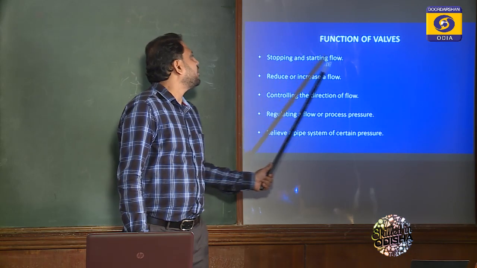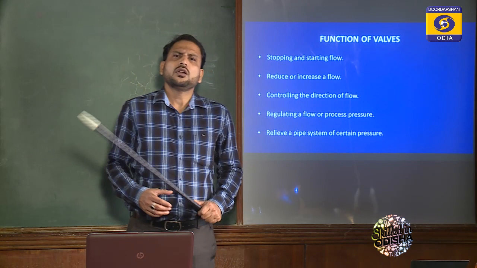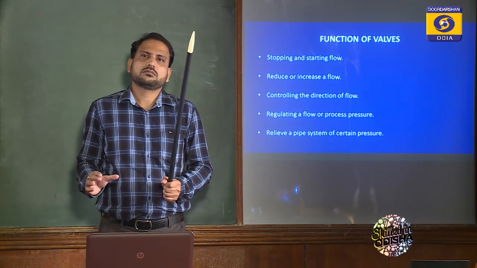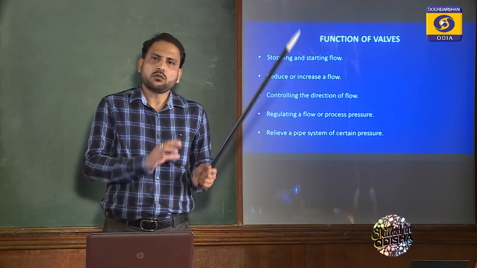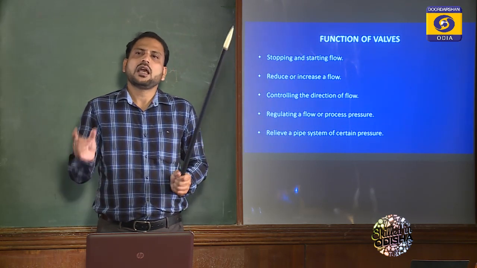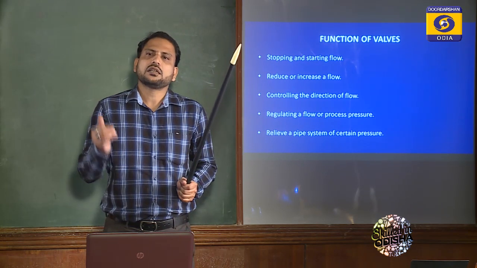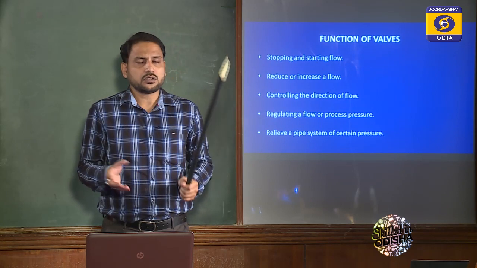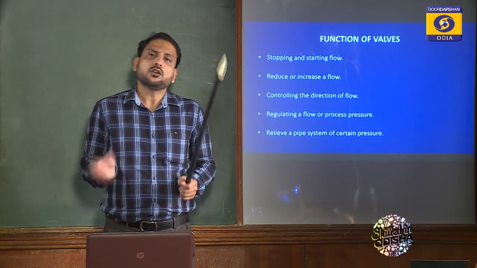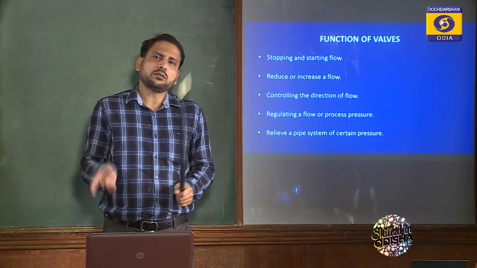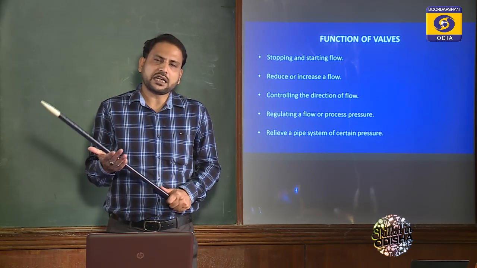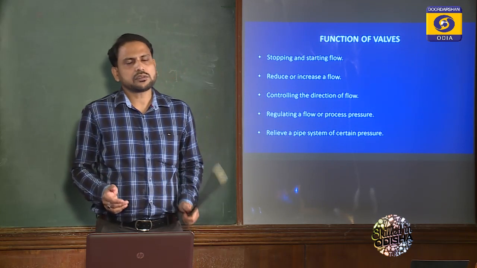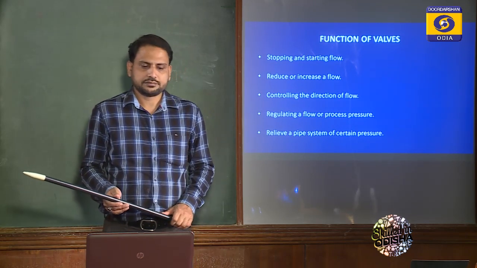When water flows in the piping system and it is suddenly brought to rest, switched off, or stopped due to a power cut, or during starting also, it is necessary to operate valves. So at both times, during starting and during stopping of the pump, valves are used.